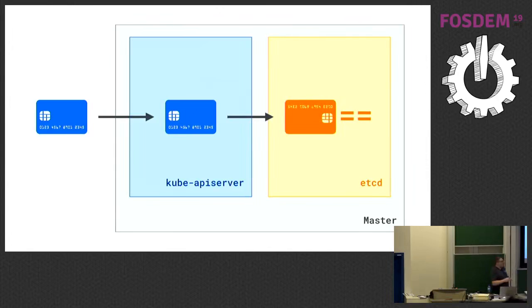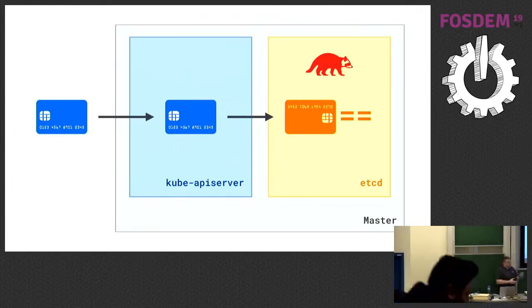I'm glad some of you got that joke, right? So if an attacker, which is represented by this raccoon on all of the slides, has access to that etcd cluster, all they have to do is turn that upside down and remove some equal signs, and they have your credit card data, right? And it can be a credit card, it can be a service account, a passport, a social security number, any type of secret, right? An API key, whatever it might be. I like to call this encryption.